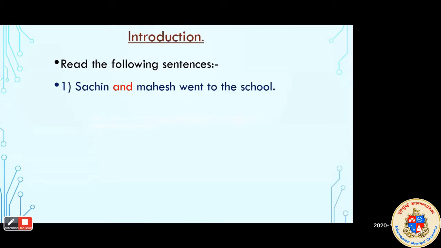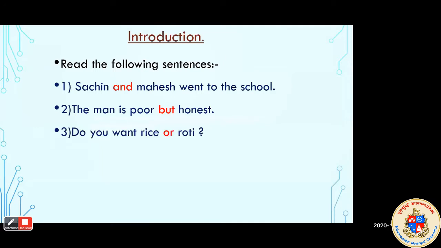Sachin and Mahesh went to the school. Very good. Second one. The man is poor but honest. Very good, perfect. Third sentence. Who will read? Do you want rice or roti? Yes. Fourth one. He worked hard, yet he failed.